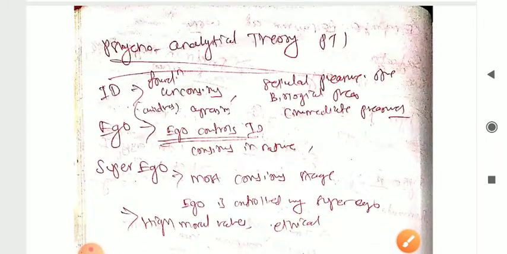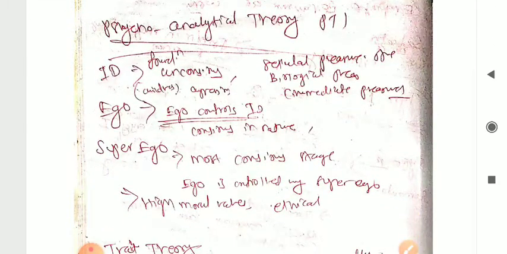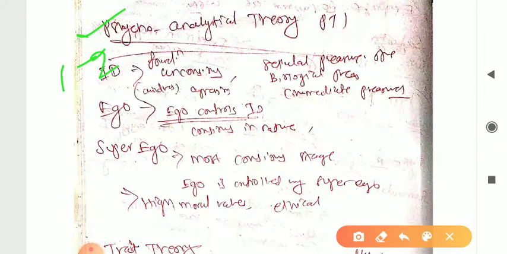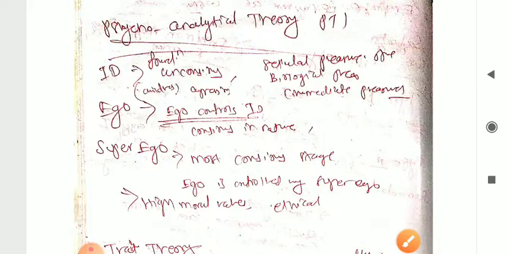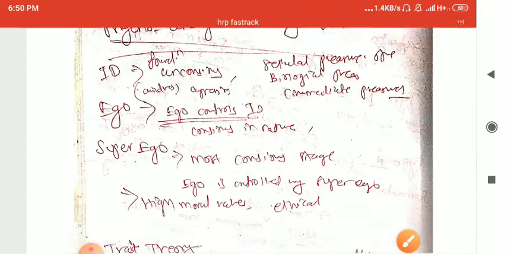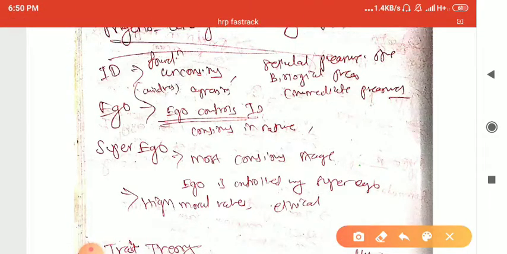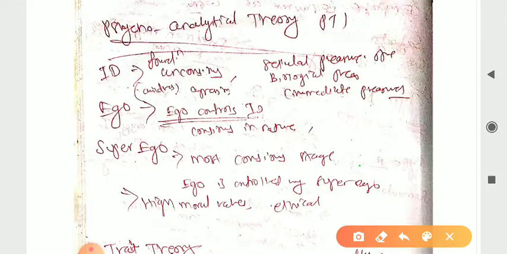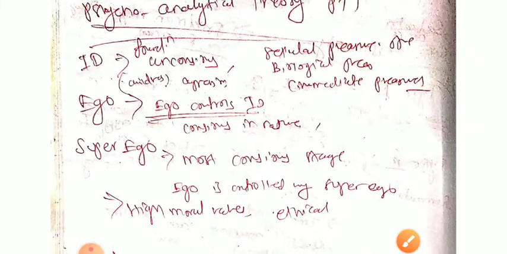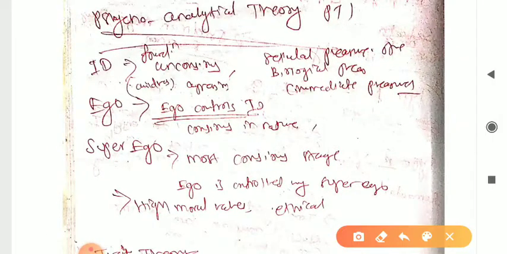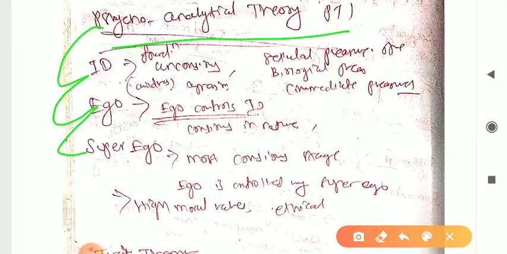So next one which is important, we'll see this one, 1 to 2 marks here, psychoanalytical theory, right? So here, what is psychoanalytical theory? Here there are 3 parts: ID, ego, super ego. Let me show you. Psychoanalytical theory. So this is very important with respect to the exams. Definitely 1 to 2 marks will come from this.